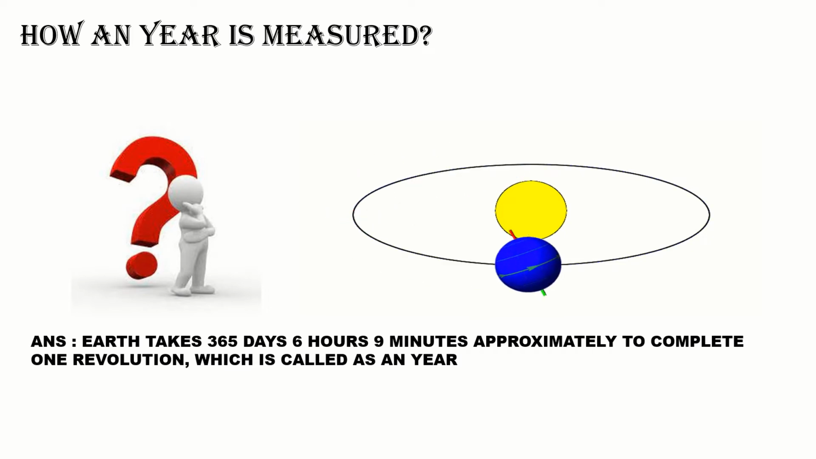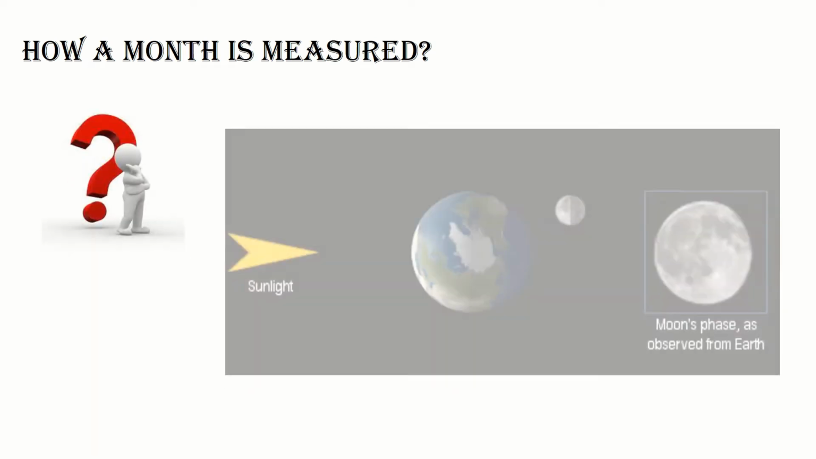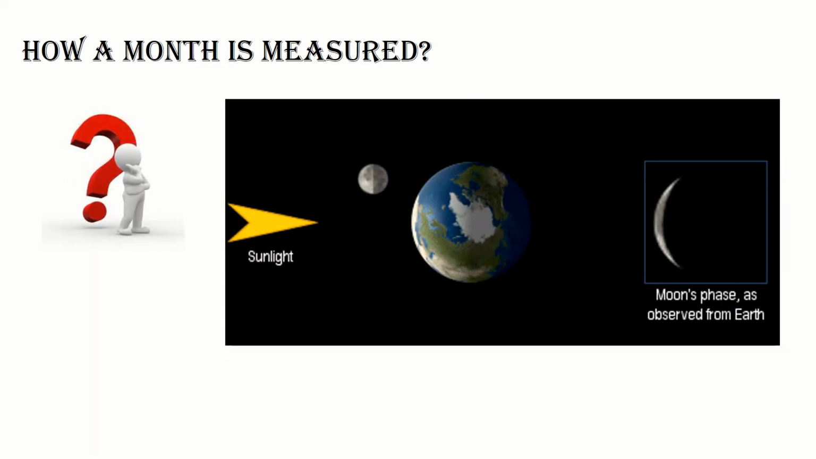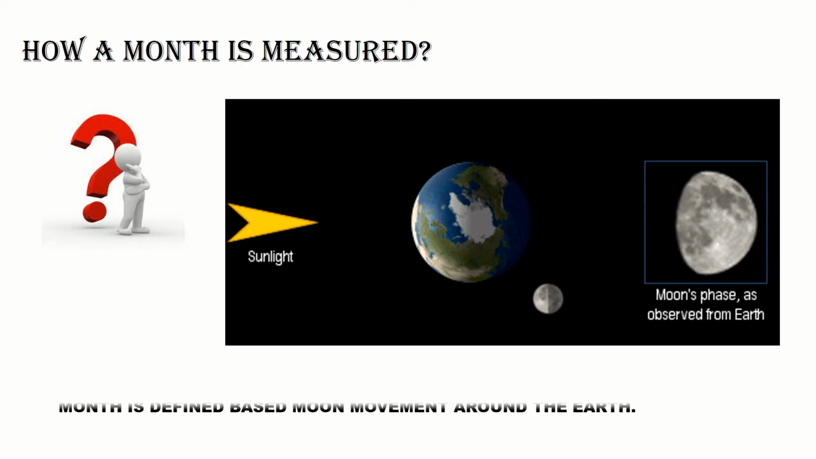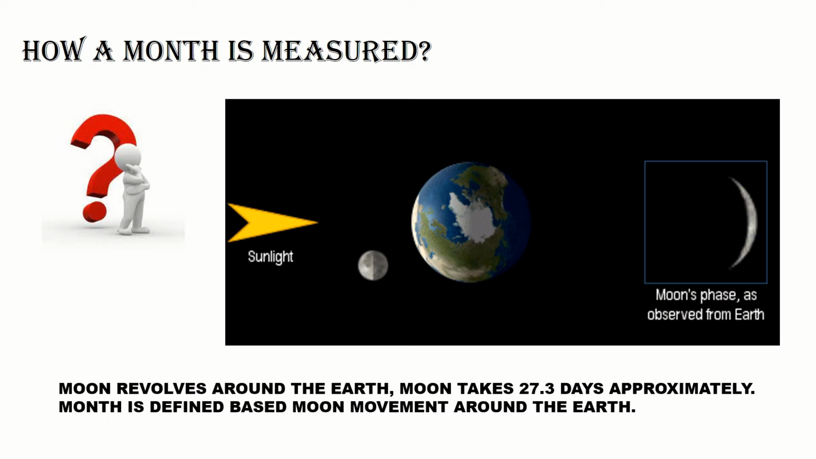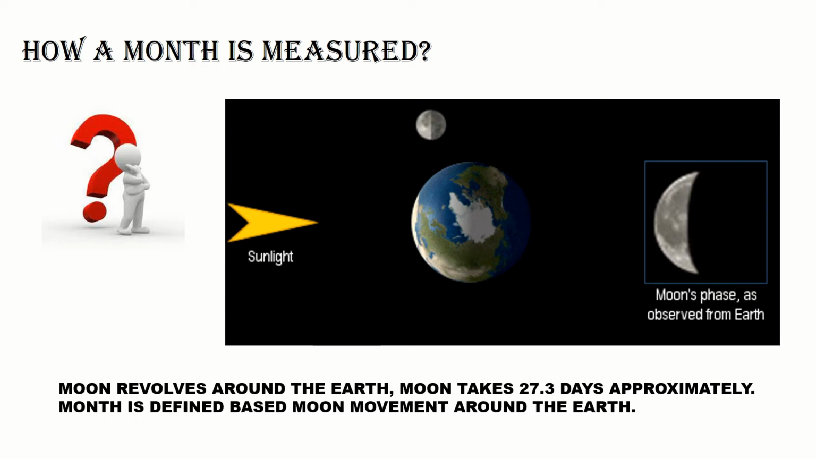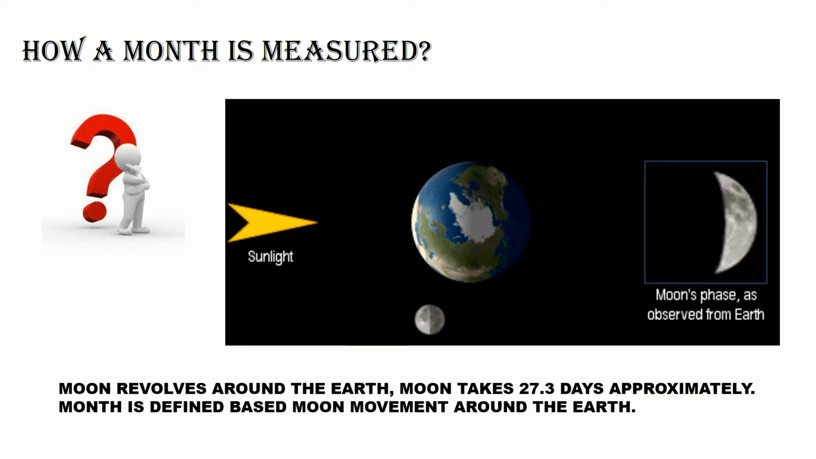And you may get a doubt of why a month has 30 days, how the month was decided. A month is decided by the movement of the moon around the earth. The moon is a satellite of the earth. The moon takes approximately 27.3 days to revolve around the earth, one complete revolution. Based on the moon's movement, the month is decided.